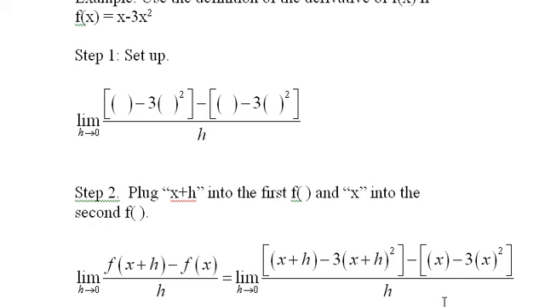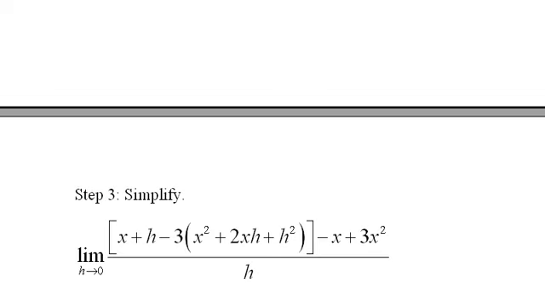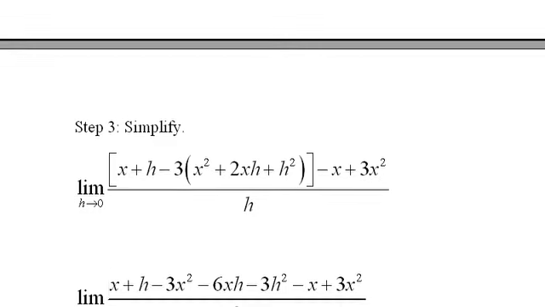Now the next step will be to simplify, and what we'll probably do is distribute this negative here and square this x plus h, which will give us a trinomial. And here it is simplified quite a bit. I've distributed the negative and I've squared the binomial. And now the next step would be, of course, to multiply through this by 3, and then you can eliminate these square parentheses, because there's just a positive sign, an implied positive sign out front,